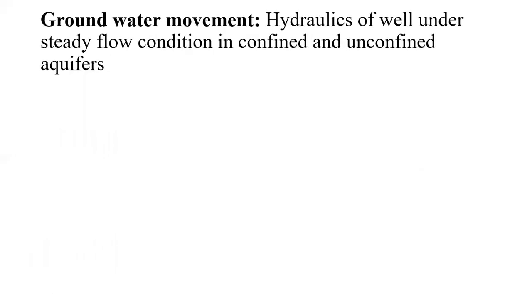Now, the next part will start for the groundwater movement, that is the hydraulics of a well under steady flow conditions in confined and unconfined aquifers. It means that in a previous lecture we had seen that the velocity of the water in the aquifers is so less. That's why we are considering that the flow is a laminar flow and the governing equation is the velocity numbers, we can say. So we are assuming that the flow is a steady flow and we are going to apply that condition for the well penetrating in a confined aquifer and well penetrating in an unconfined aquifer.